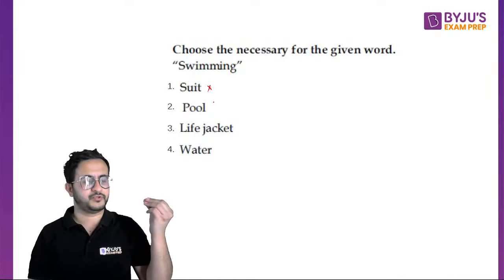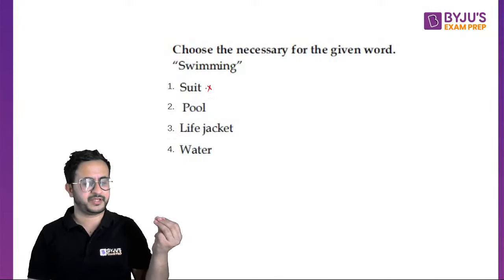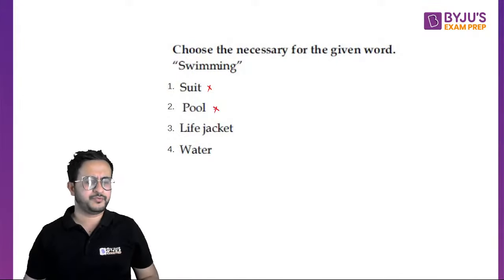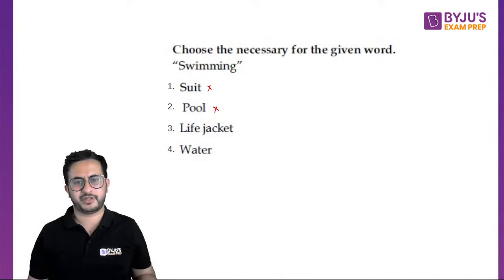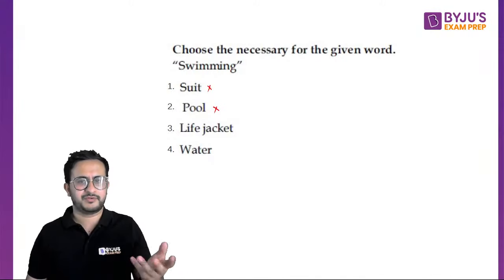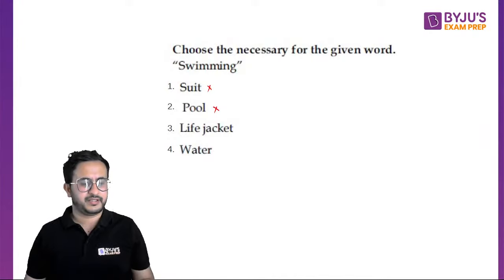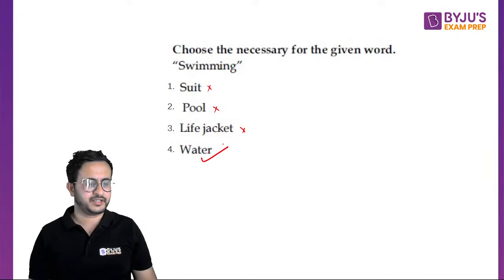The first thing that comes to your mind when you hear the word swimming is swimming pool. Not necessarily that you swim in a pool. You can swim in a river, in the sea, in any other place, in a lake also. So that is not necessary. Again, life jacket is not necessary. You can swim without a life jacket, but water is a necessary thing. You cannot swim without water. You cannot swim in a desert. Water is necessary.